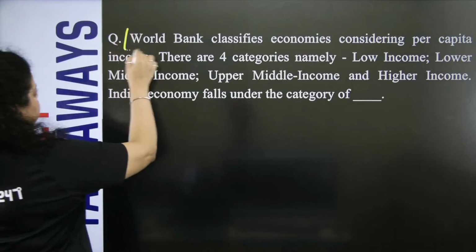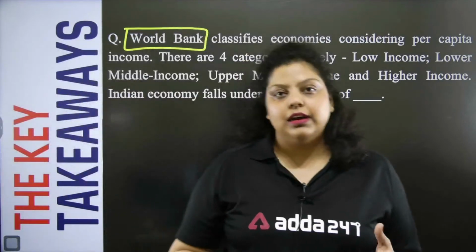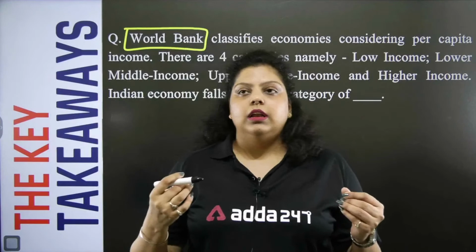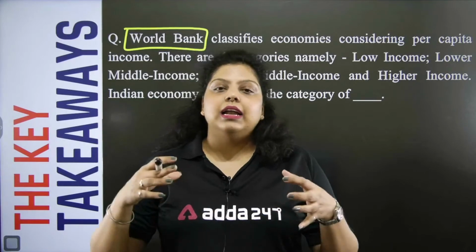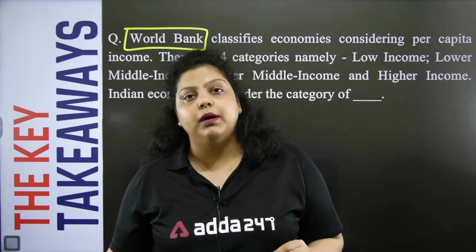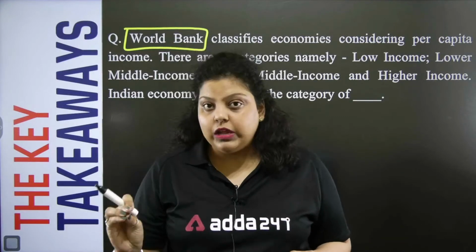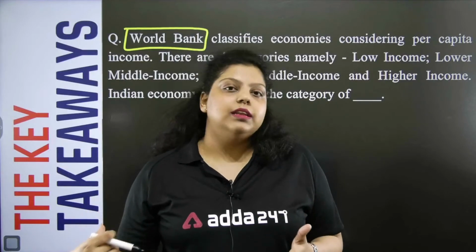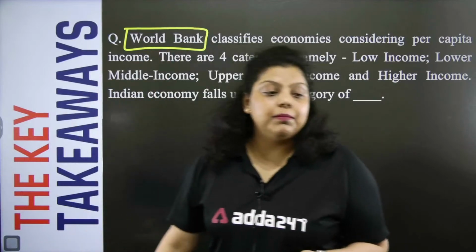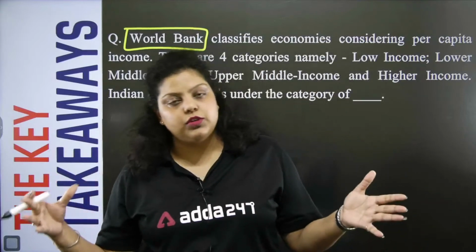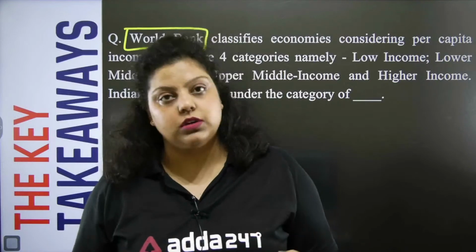It talks about the World Bank. First of all, the World Bank is an international organization which helps India to develop and reconstruct. The World Bank has 5 institutions: IBRD, IDA, IFC, MIGA and ICSID. India is a founding member of 3 of them. India is a member of MIGA but not a founding member, and ICSID is the institution of the World Bank where India is not even a member. With the help of its 5 institutions, the World Bank provides loans to India to eradicate poverty, to develop the country, and to reconstruct the country as well.